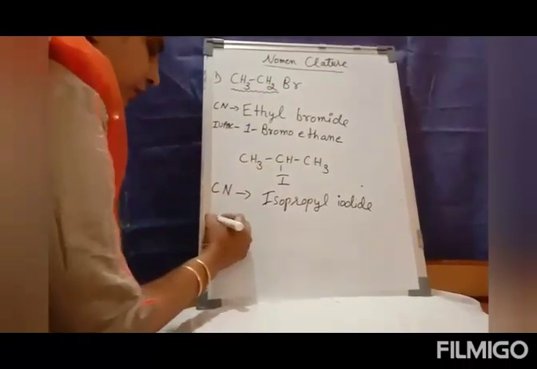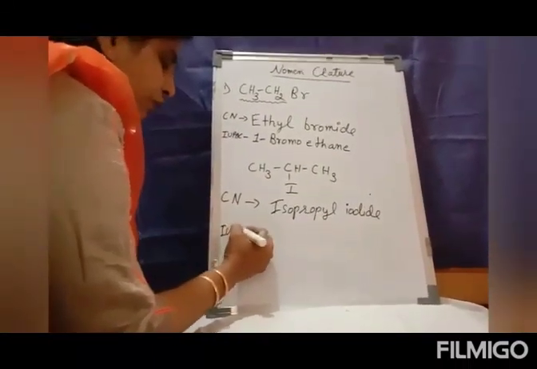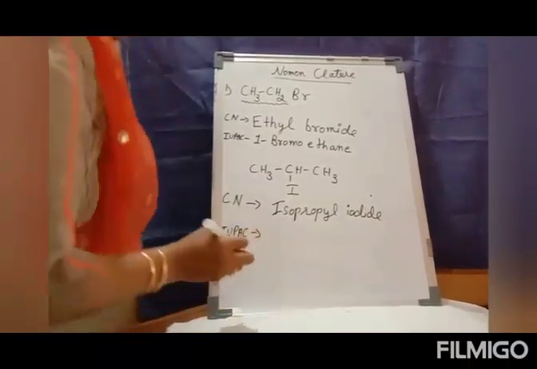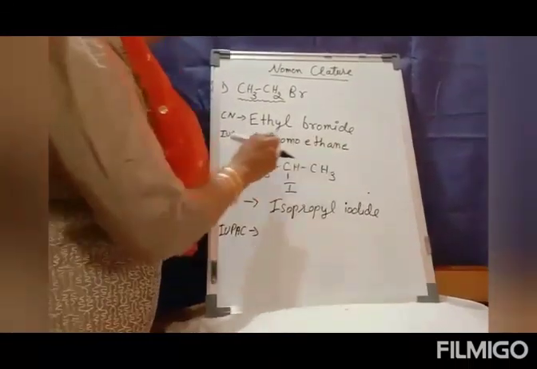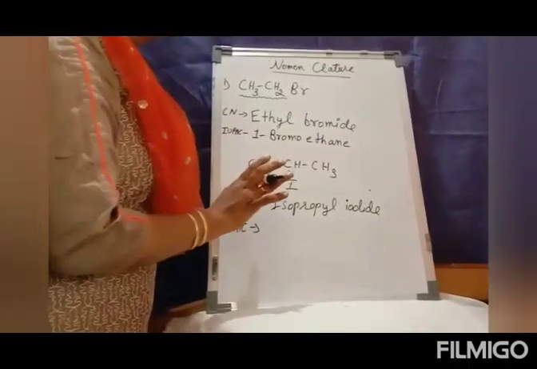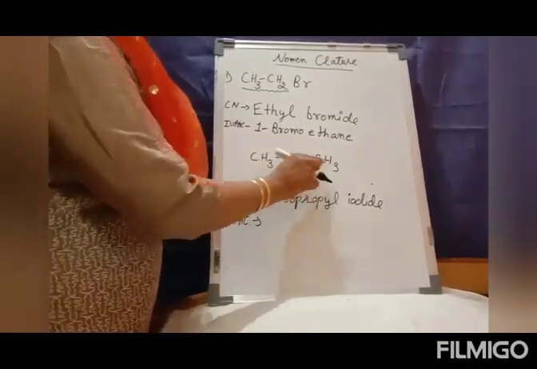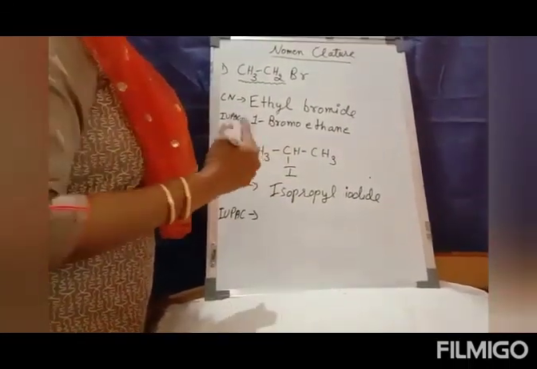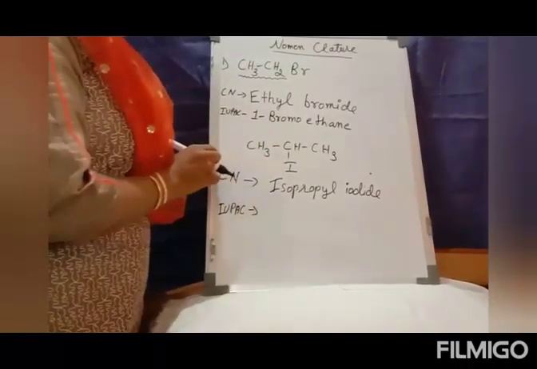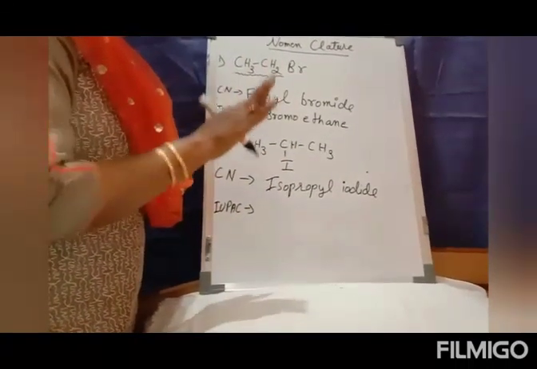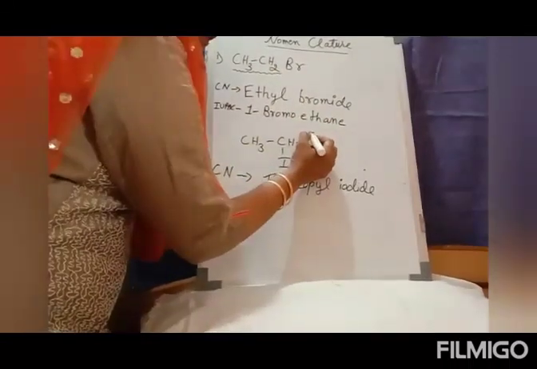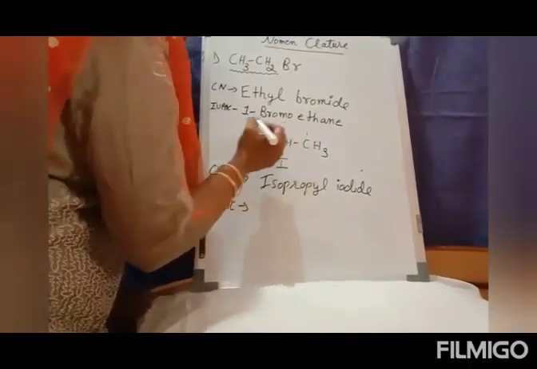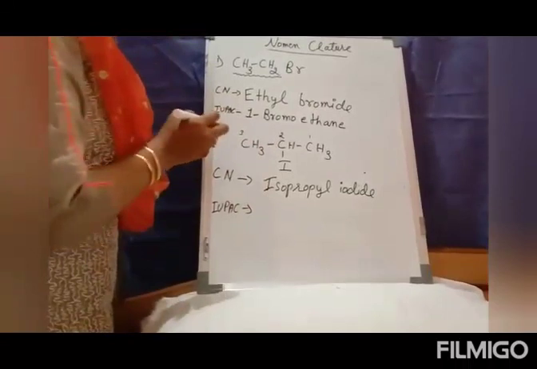In the IUPAC naming system, as we have to follow the rules and regulations, I'll select the longest chain. I don't have any other option for this, so I have the straight chain as the longest chain. I'll give it numbers so that the functional group receives the least possible number. So this is my first carbon atom, this is my second carbon atom, and this is my third carbon atom.